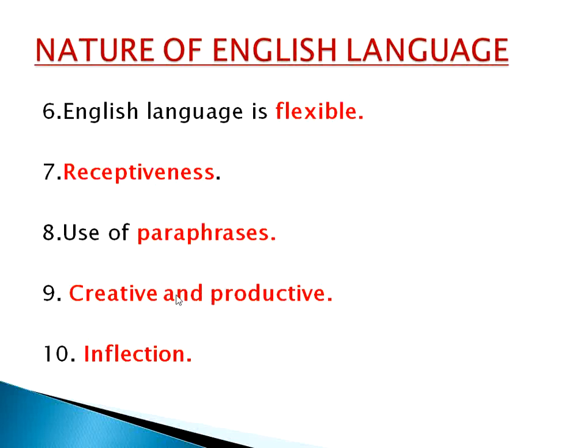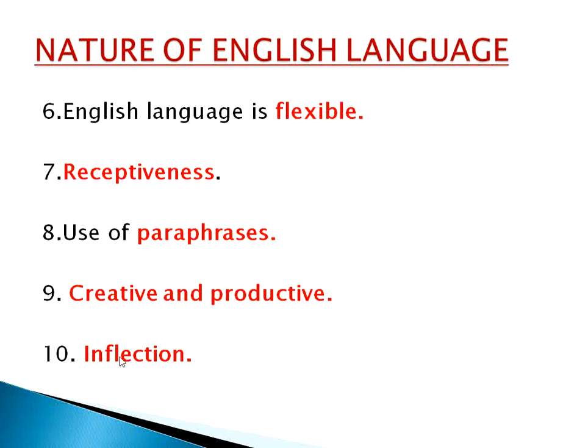Now the next nature of English language is that it is creative and productive enough. If we observe the English literature, it is the richest literature in the world. It has many novels, many poets, many dramatists, playwrights, etc. So from that point of view, we can say English is very much creative.